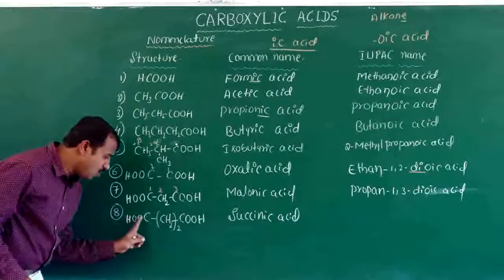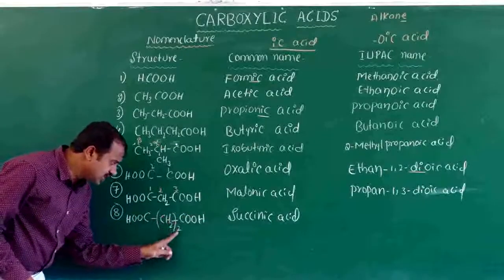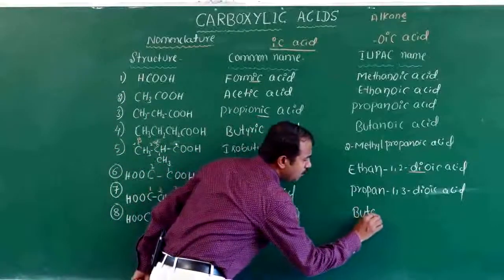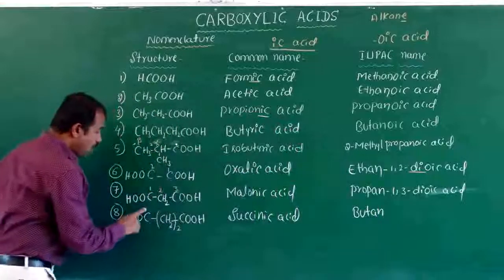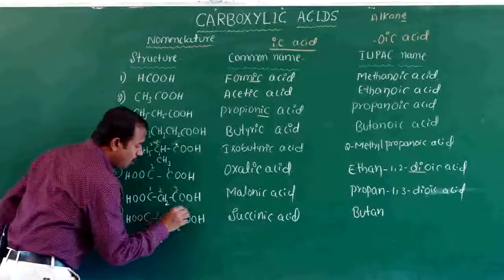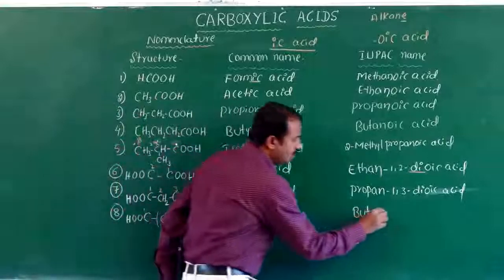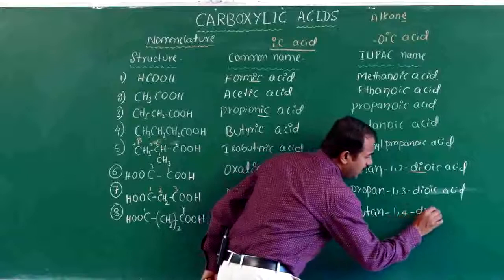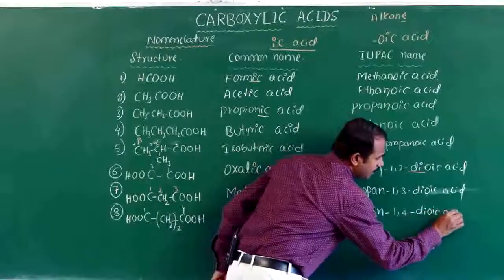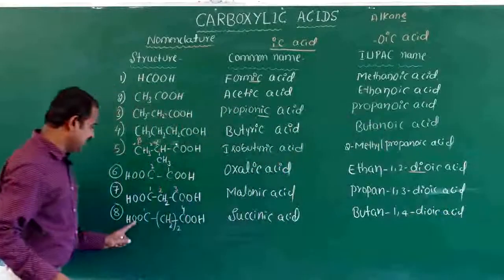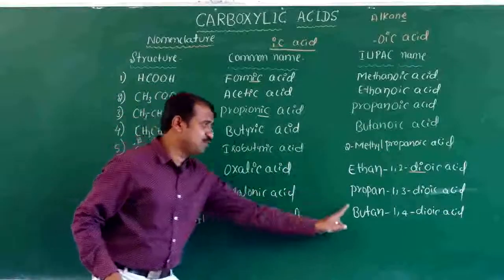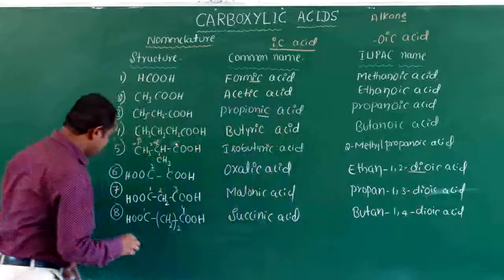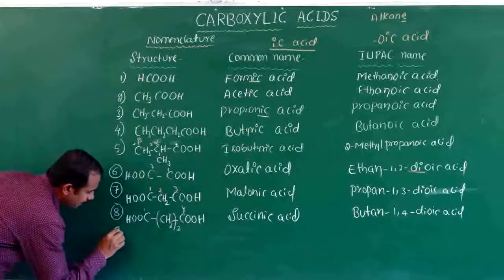How many carbons do you have? 1, 2, 3, 4. Four carbons means we have to pronounce butane, with positions 1 and 4, so 1, 4 dioic acid. This is succinic acid, IUPAC name butane 1, 4 dioic acid.